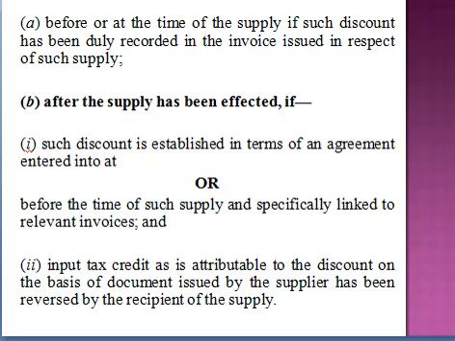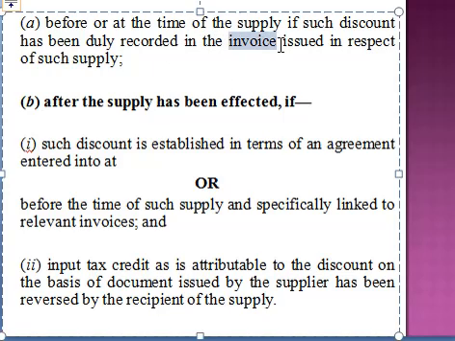Now let's read both these points of discount. First point: the discount is provided before or at the time of supply, if such discount has been duly recorded in the invoice issued in respect of such supply. Second situation: the sale has already been effected. Now after the sale has been effected, he wants to give you a discount, such discount established in terms of an agreement.